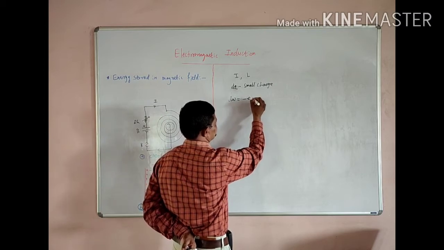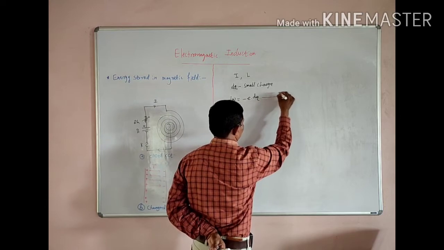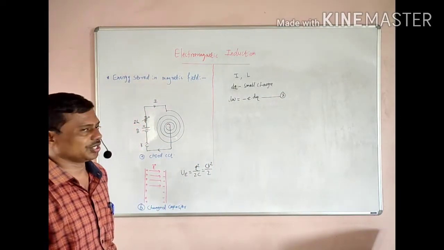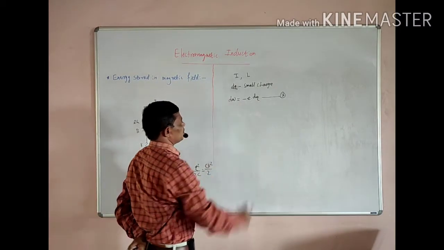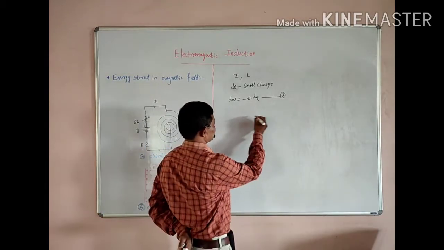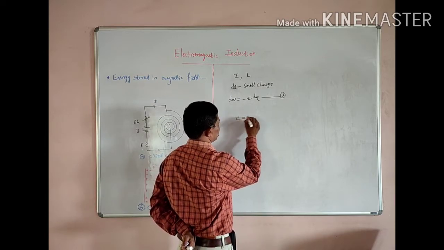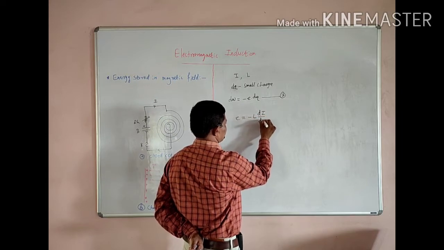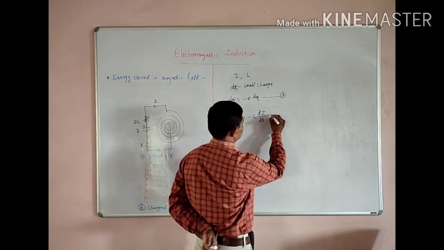and this charge is dq, then the small amount of work done is minus E into dq, because this charge is moving against this induced EMF. We know that the induced EMF is equal to minus L di by dt. Suppose this is equation 2.